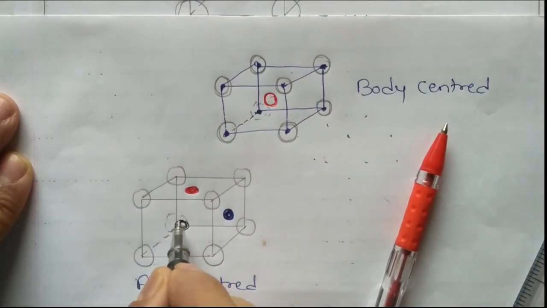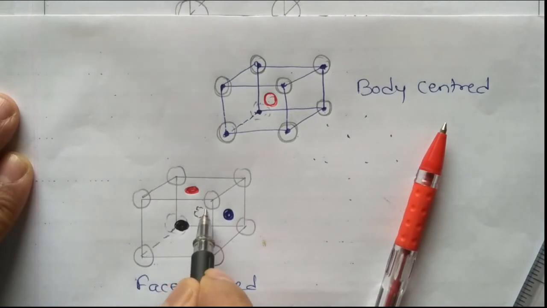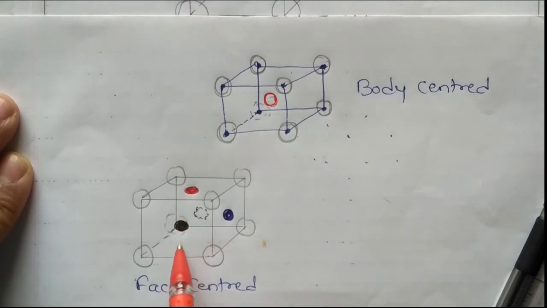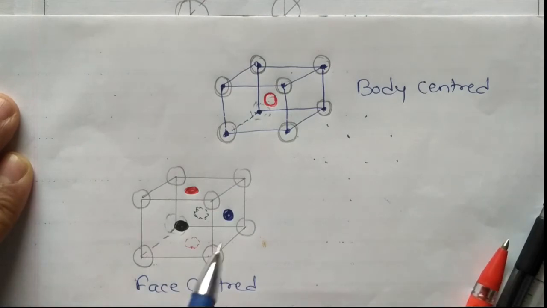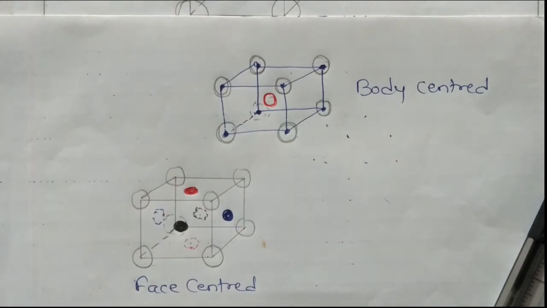I have taken 3 faces. Same way this one's back side, so I will draw here with the dotted line. Then this is top, here bottom comes to this face. So that is this one. And this is on the right side, here on the left side this. So how many atoms are on the faces? 1 2 3 4 5 6. 6 atoms are on the faces. So this is a face centered unit cell.